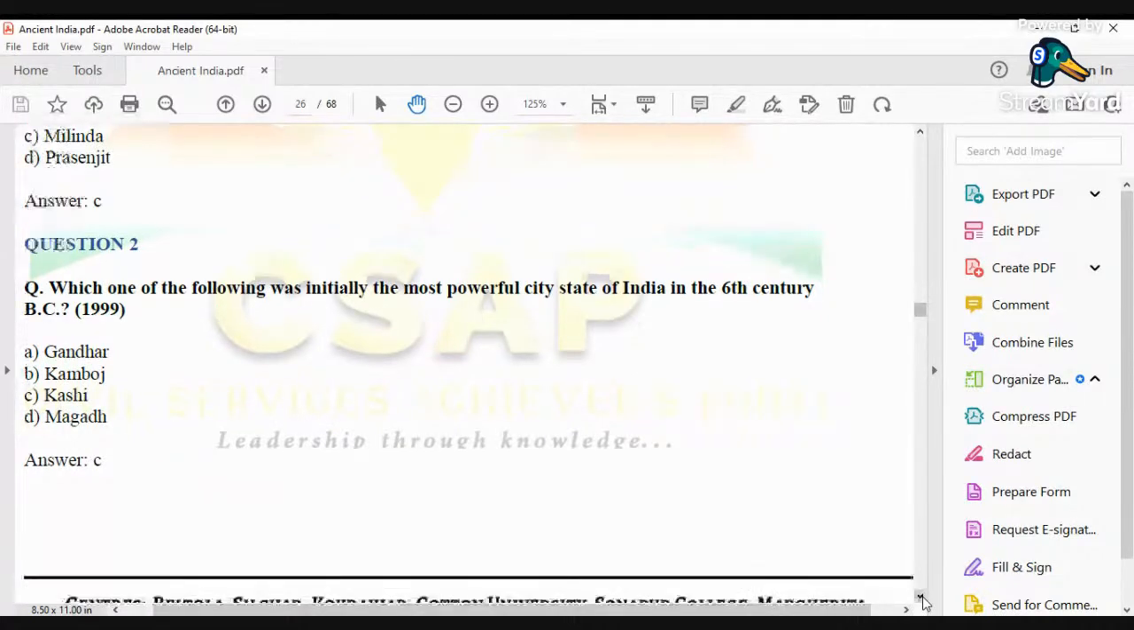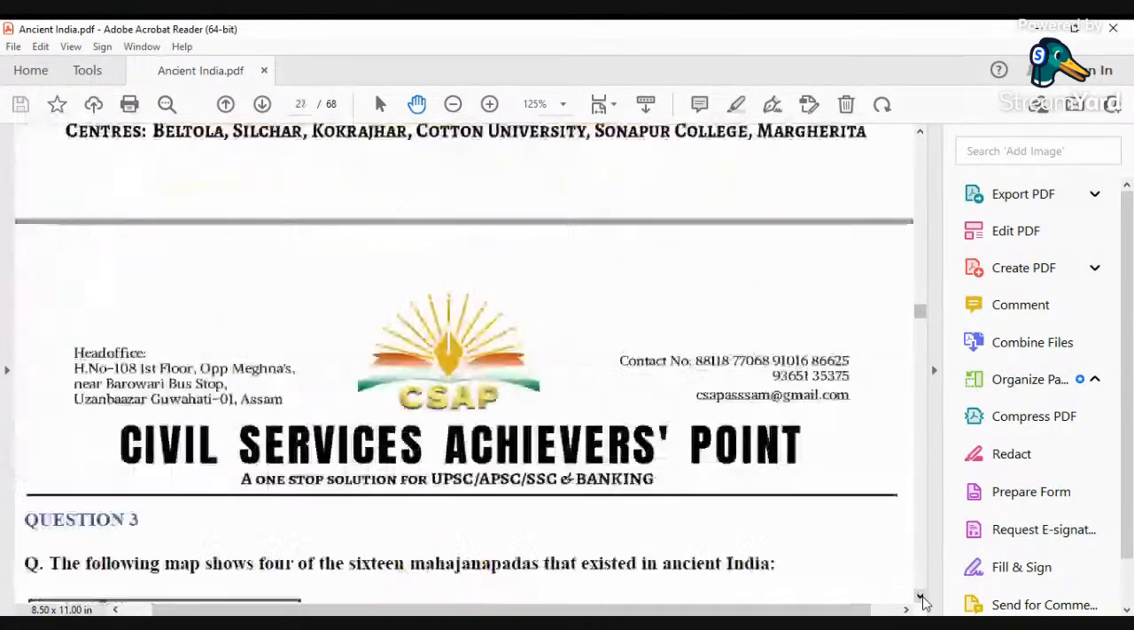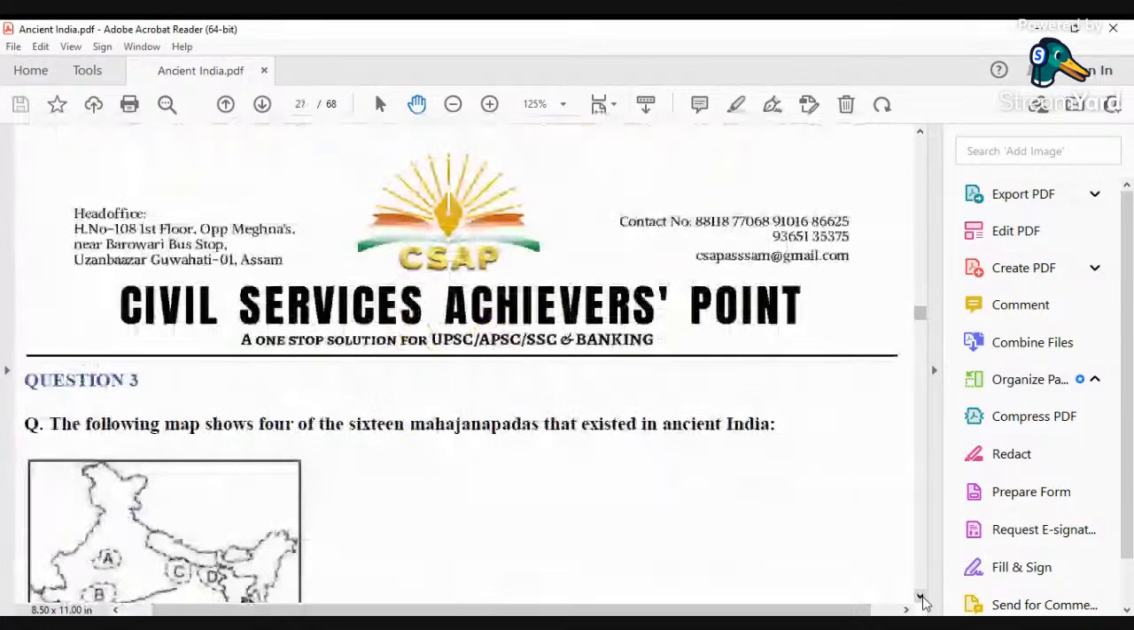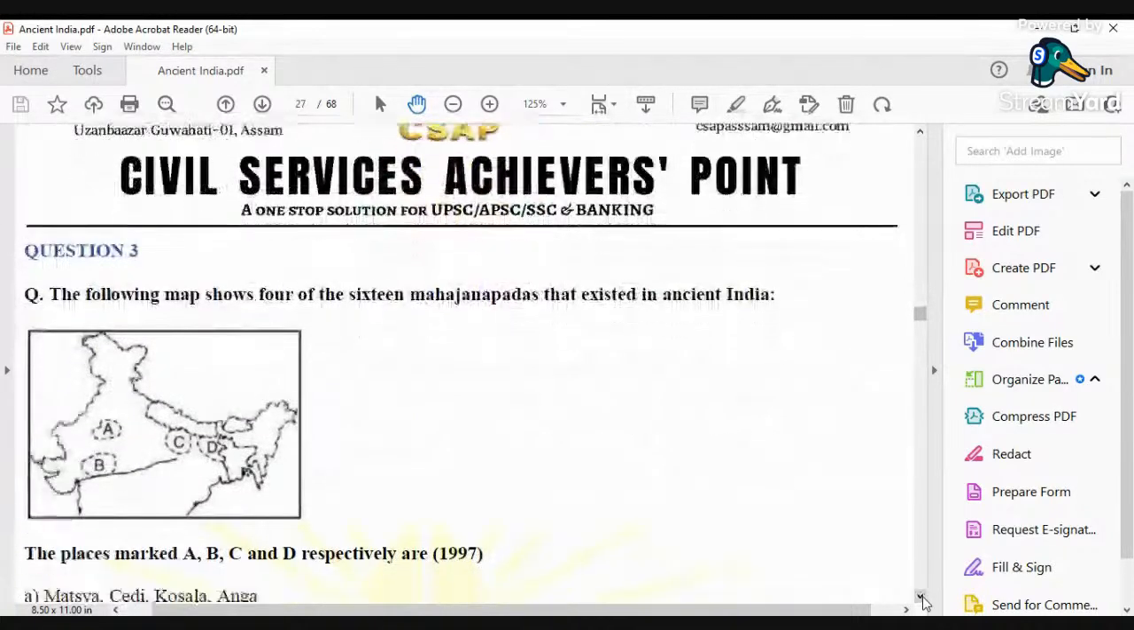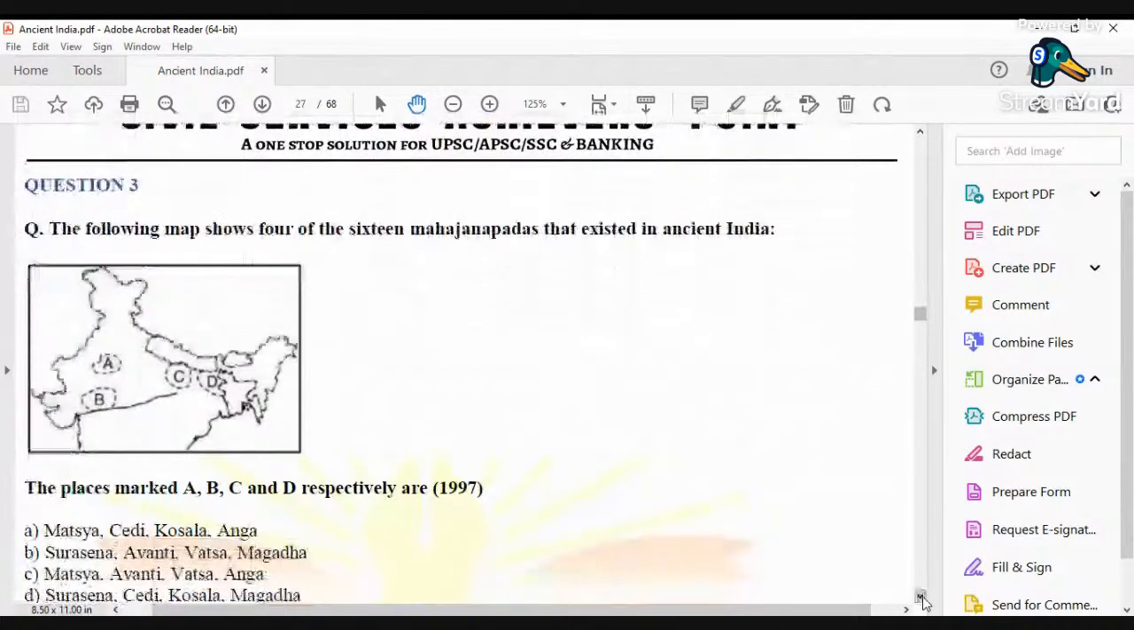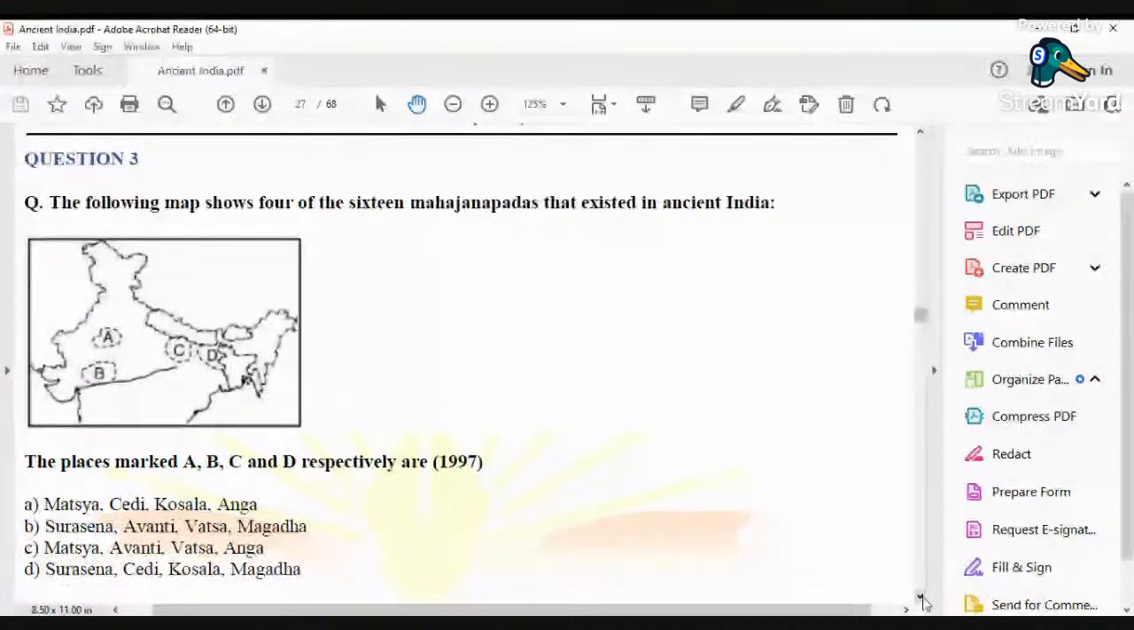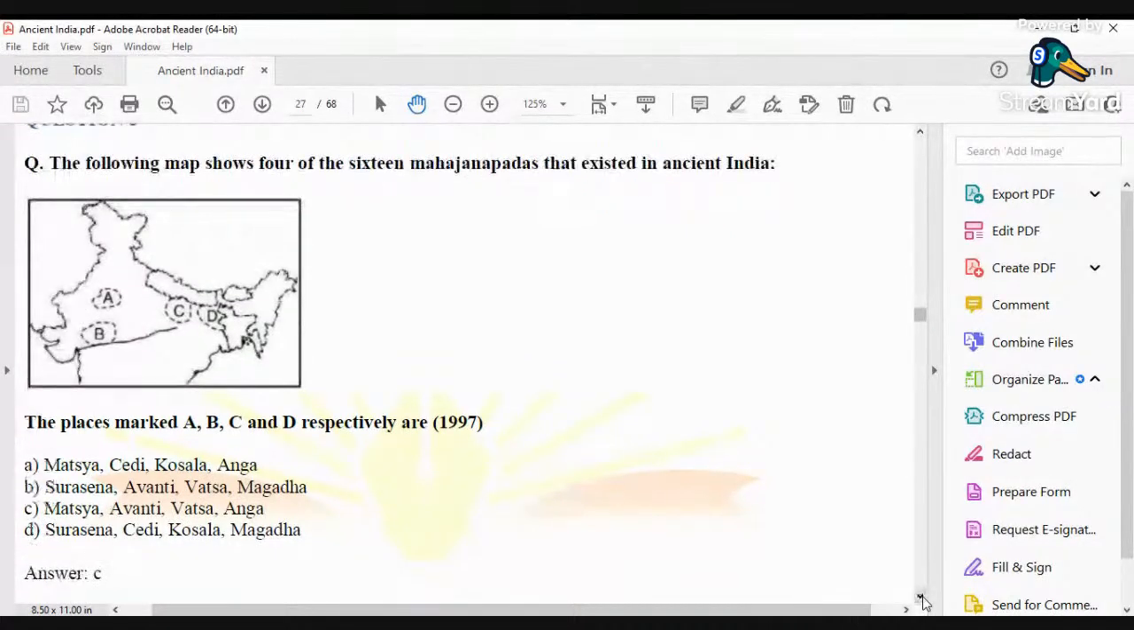Now going to the next question. The following map shows four of the 16 Mahajanapadas that existed in ancient India. The places marked A, B, C, and D respectively are.